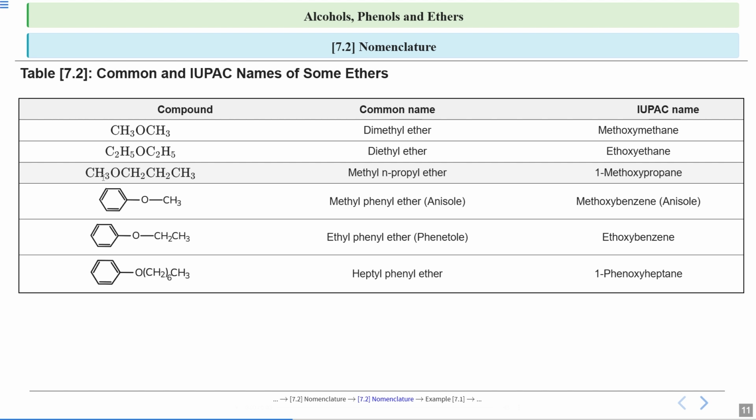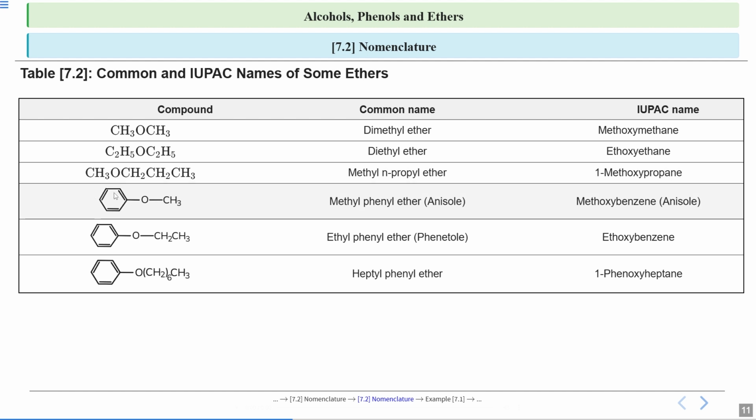Now look at the IUPAC name. So in IUPAC name, you write in terms alkoxy-alkane, where your alkane is the longest carbon chain. So this is a long carbon chain because it has 3 carbon atoms. Okay, now see, numbering will be done from this side, 1, 2, 3, so that the carbon to which this group is attached gets the first number. So it will be 1-methoxypropane, because at this side the group to which your oxygen is attached has only 1 carbon atom. So this will be methoxy and this will be propane. So 1-methoxypropane.